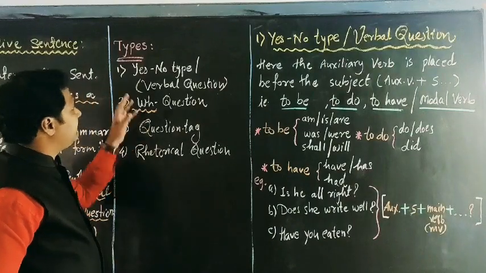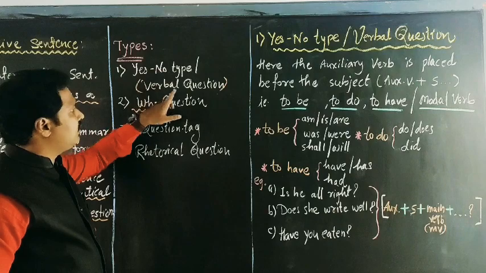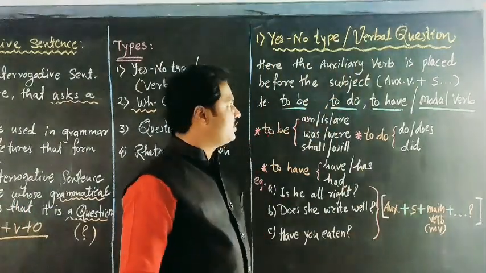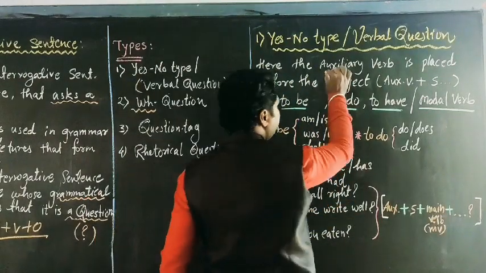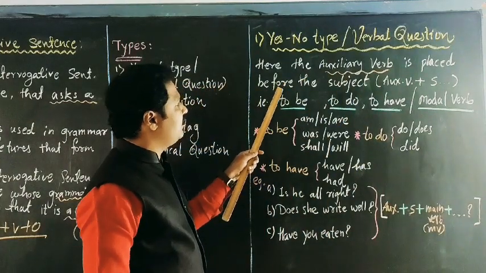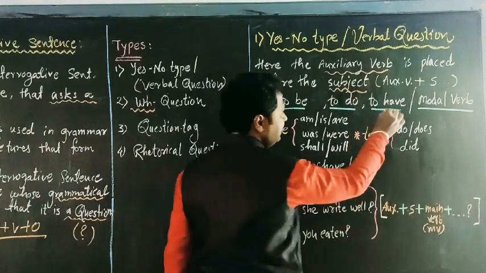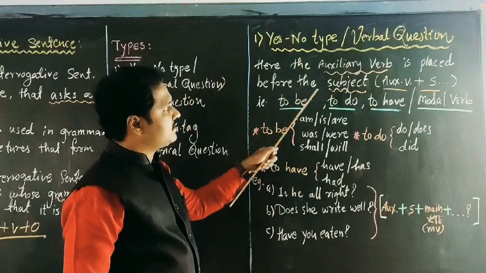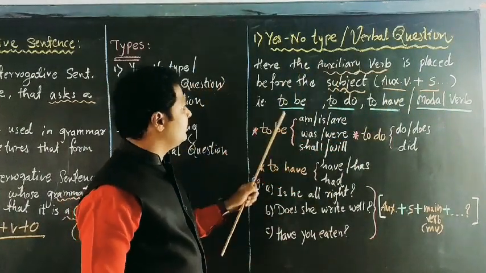So now see the first one, type 1, the yes or no type or verbal question. Here the auxiliary verb is placed before the subject, that is, auxiliary verb plus subject. This question starts with an auxiliary verb and is called a yes no type question.